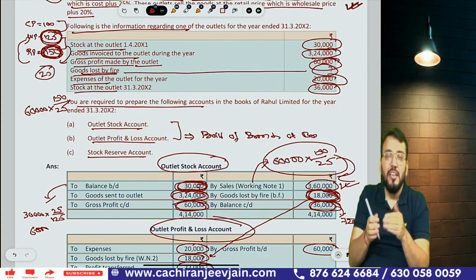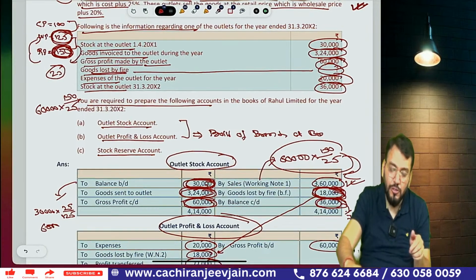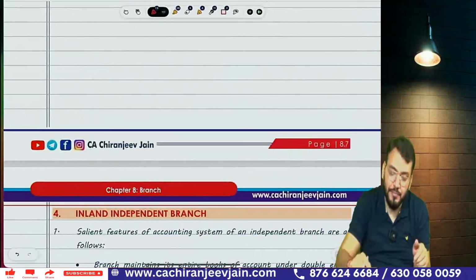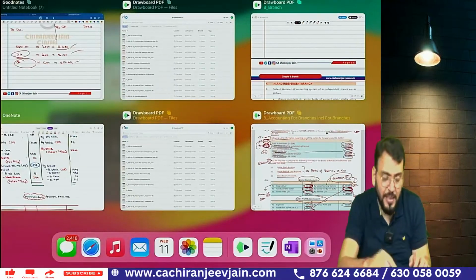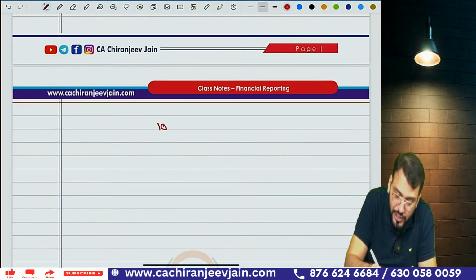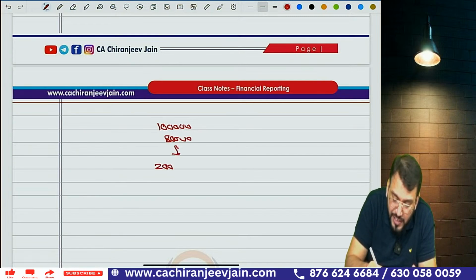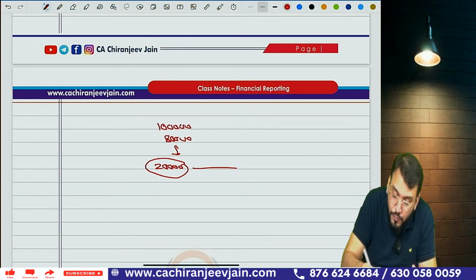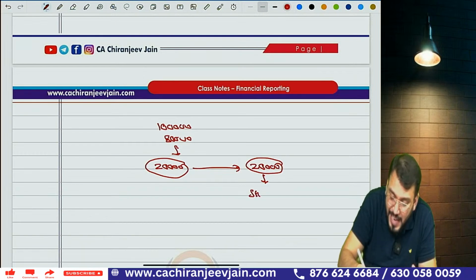Suppose your tax depreciation is 1 lakh and your accounting depreciation is 80,000. So in the current year, how much excess depreciation is allowed? 20,000 is allowed, which will be disallowed in future. When it is disallowed in the future, you are paying higher tax.